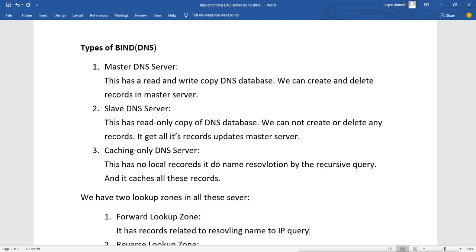That means when you give a name and you want to get the IP address of that name, the query will be resolved by the forward lookup zone.